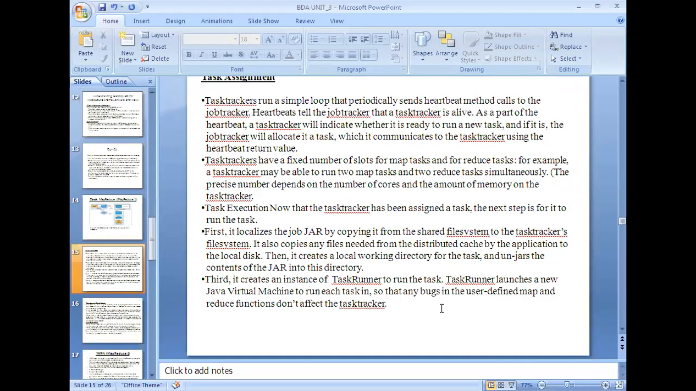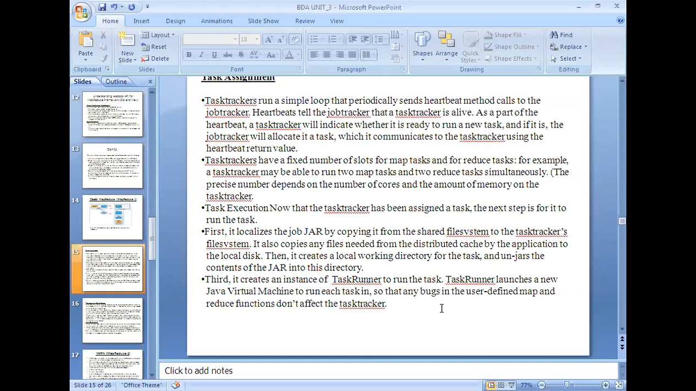A jar file, in the sense of a Java archive file, is just like our WinZip. It contains all the information related to that particular job, like the input paths, Hadoop local paths, and output paths. These are all available in that jar file, so those will be copied into the task tracker's file system. It also copies any files needed from the distributed cache by the application to the local disk. Then it creates a local working directory for the task and unjars the content of the jar into this directory.